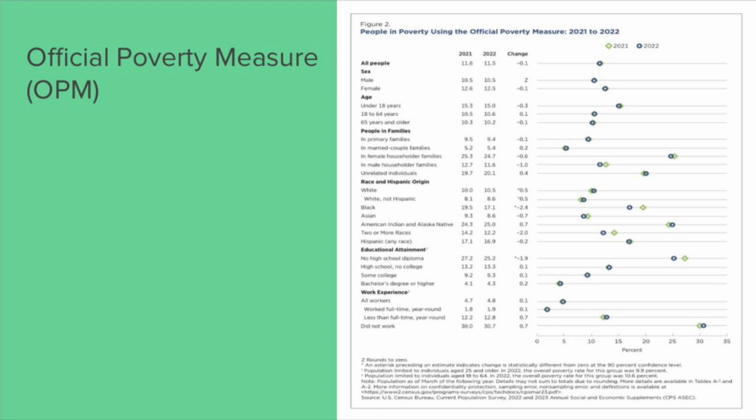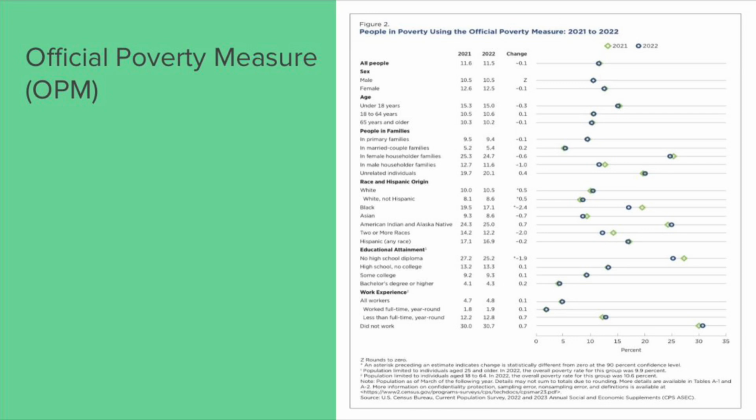Despite the OPM providing historical comparisons and making adjustments for inflation, it remains outdated due to the changes in spending patterns. Additionally, the OPM threshold accounts for family composition and size, but does not include diverse family structures, such as cohabiting partners that are prevalent today. More limitations of the OPM include that it neglects to consider the geographic differences in housing costs. Arguably, the most important limitation of the OPM is that it does not account for non-cash benefits such as SNAP, tax credits, housing vouchers, and free breakfast and lunch for kids. Because of these limitations, we propose using the SPM as our monetary measure.